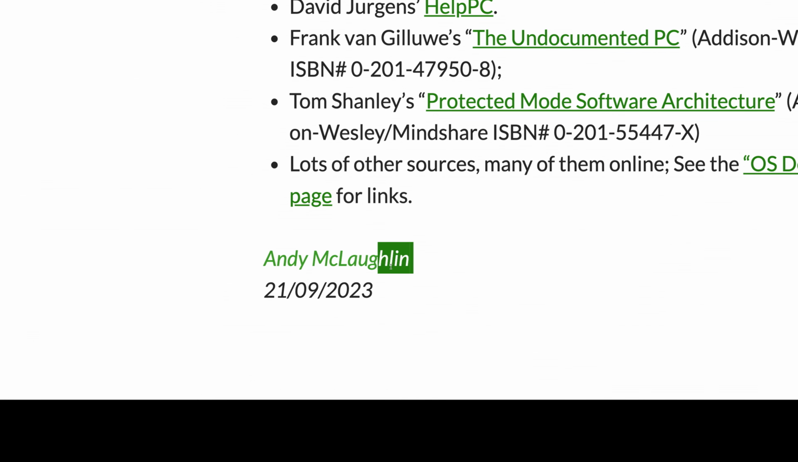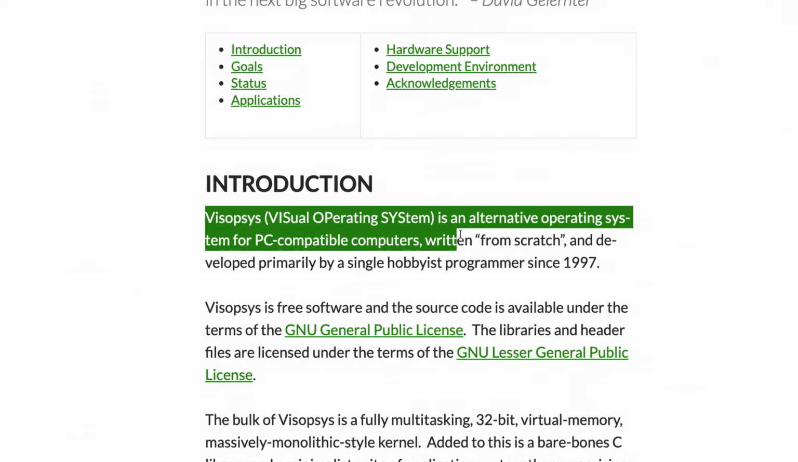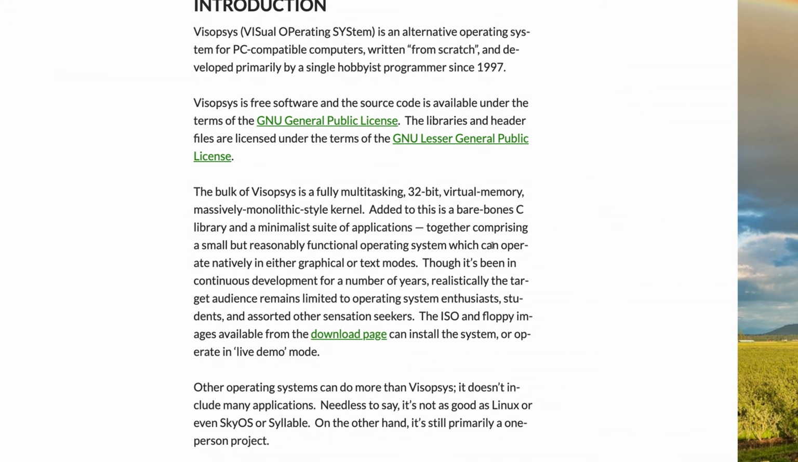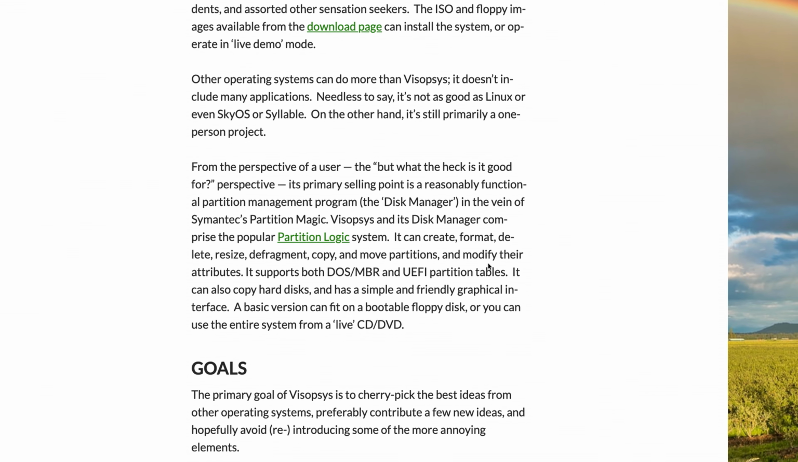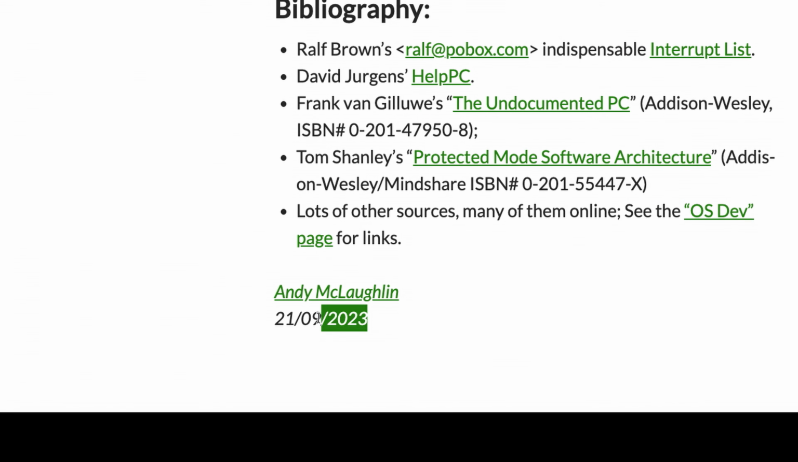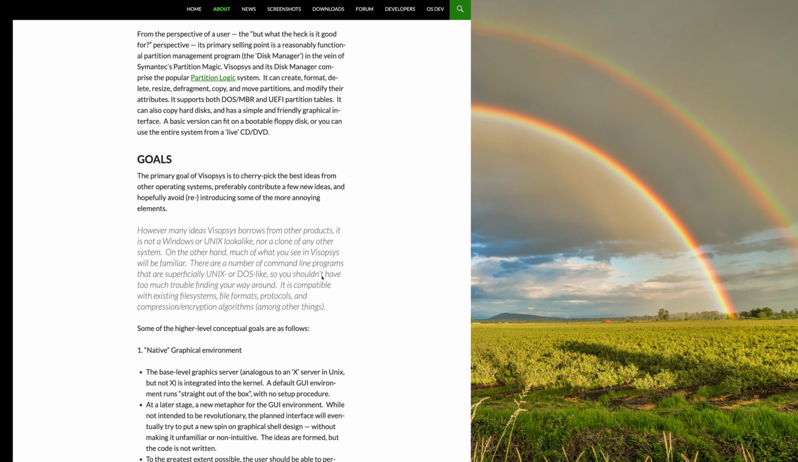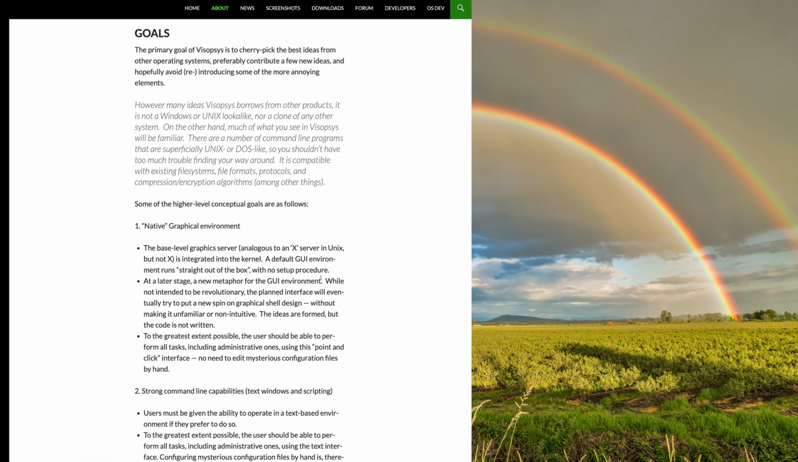And then the final operating system that I want to look at is Visopsys. This one was developed entirely by Andy McLaughlin, and the development of this operating system began in 1997. It was initially released in 2001, written entirely from scratch, but the latest release came out in 2023, pretty recently.